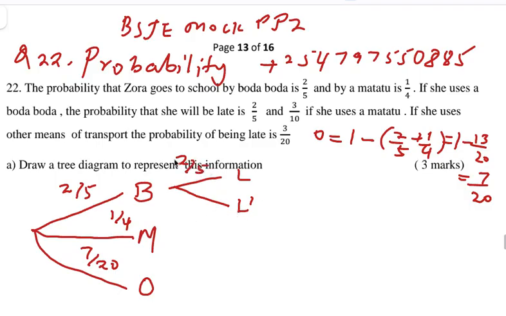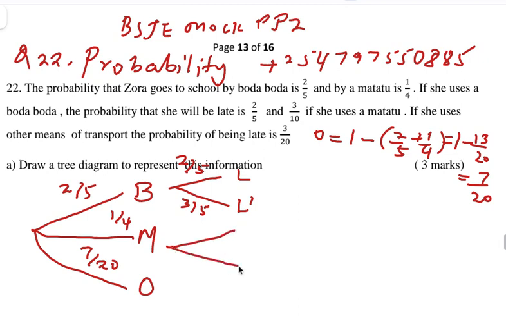Ikiwa hajachelewa basi ni 1 minus 2/5, ama ukitaka waweza andika 5/5 minus 2/5 itakuwa ni 3/5. Tuelewane. The probability of being late if she uses a boda boda ni 2 out of 5. But if she is not late, the probability if she uses a boda boda and not being late is 3 out of 5. So 1 minus 2/5 ni 3 out of 5.